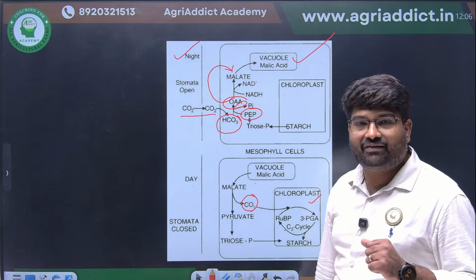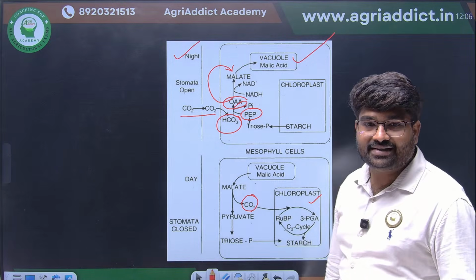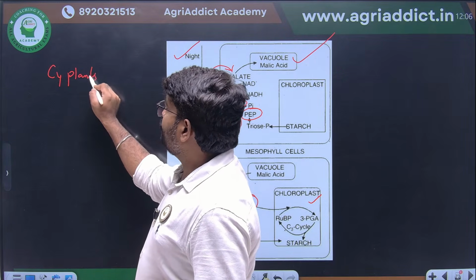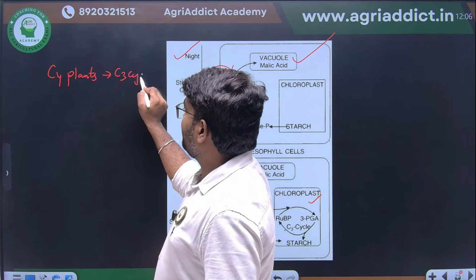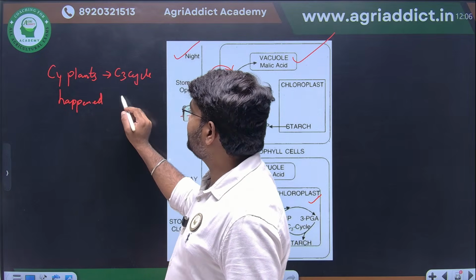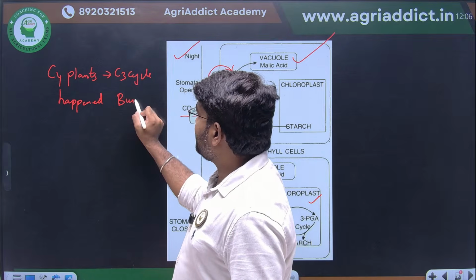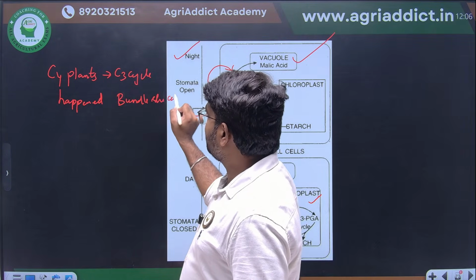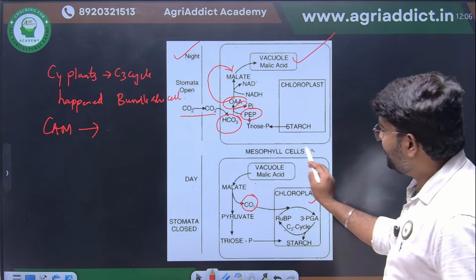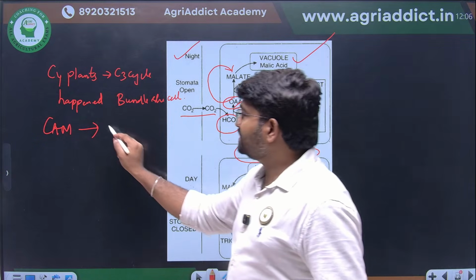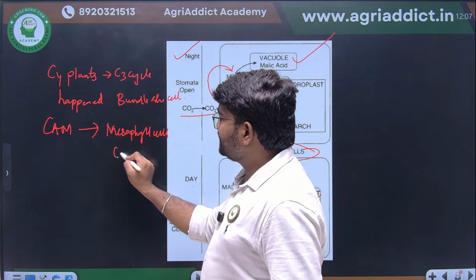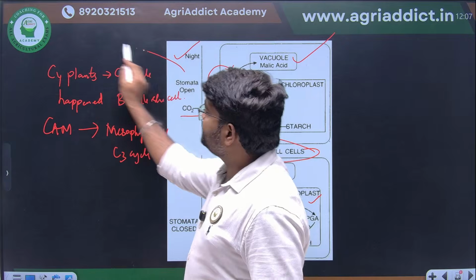The question they will ask here is: in C4 plants, the C3 cycle will occur where? In bundle sheath cells. But in CAM plants, the C3 cycle is happening in mesophyll cells. These are the confusing questions they will ask. Okay? In mesophyll cells, the C3 cycle will happen. I hope this is clear for everyone.